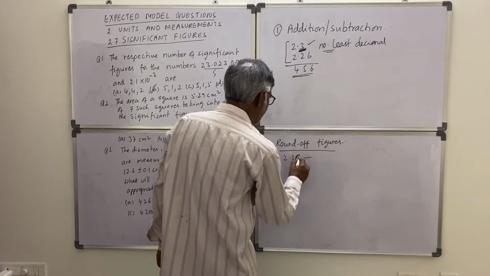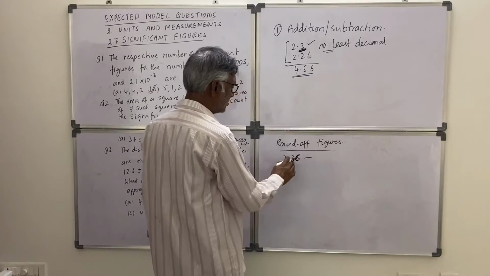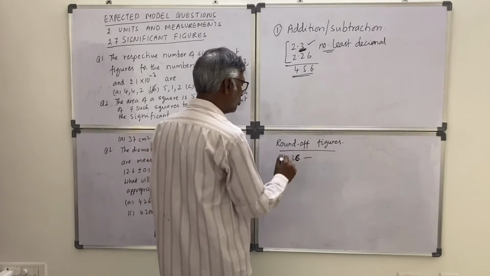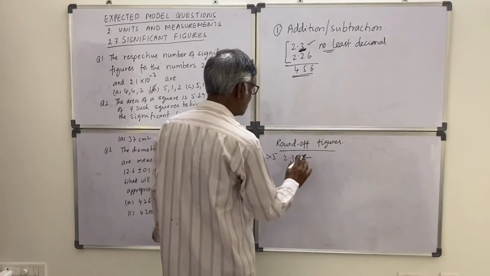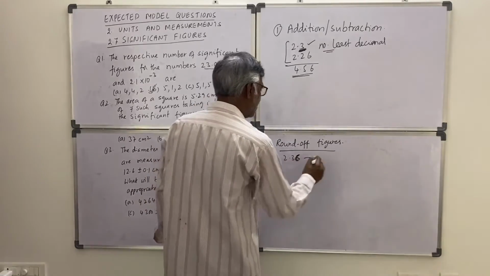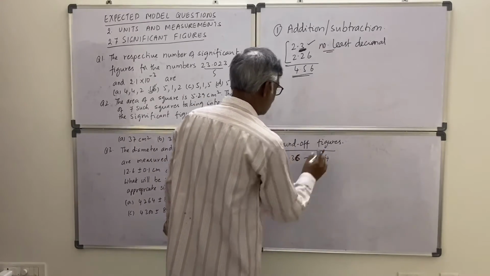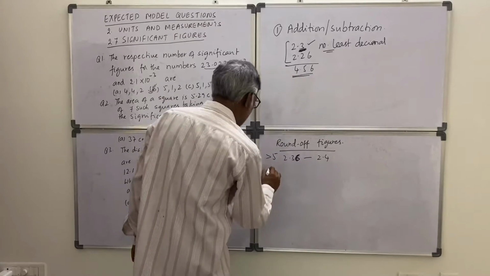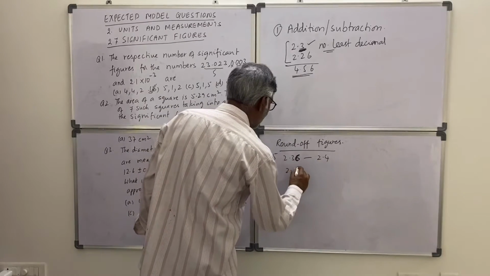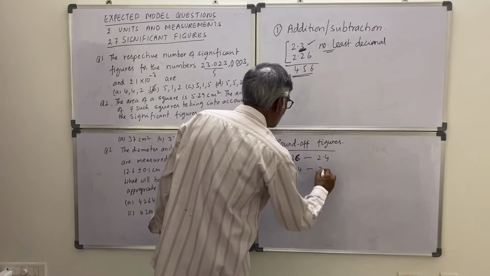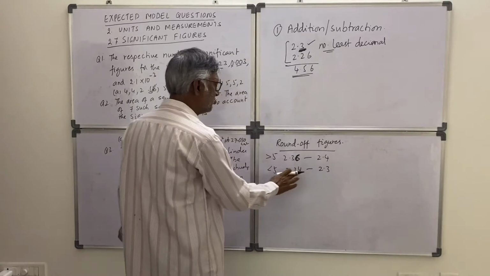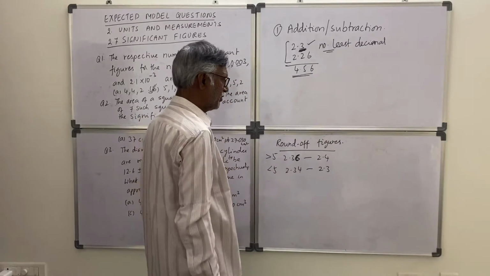Suppose 2.36 है. 2.36 means 6 को ड्रॉप करना. If it is greater than 5, just increase the number before it: 2.4. Suppose less than 5, 2.34. Then it will be 2.3 only. Just drop the number without increasing the number.